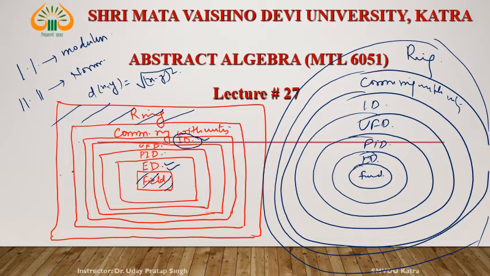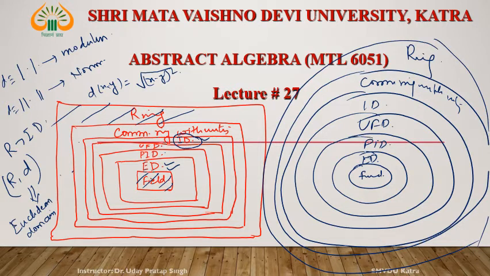Suppose R is an integral domain. If with this integral domain we associate some distance function, we call it D, and create a structure R and D, this structure is known as Euclidean domain if it satisfies the following conditions.